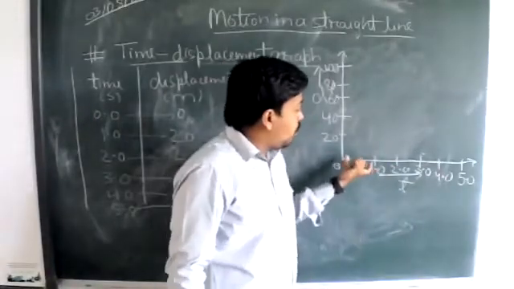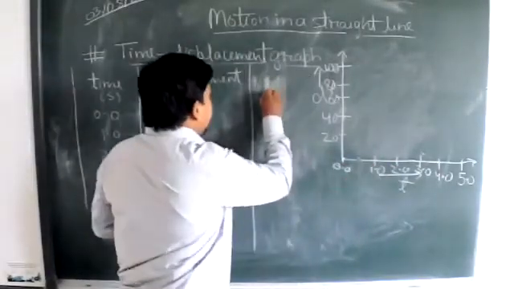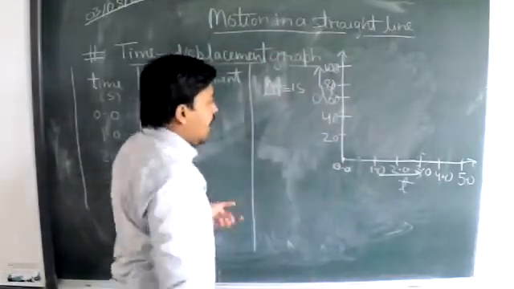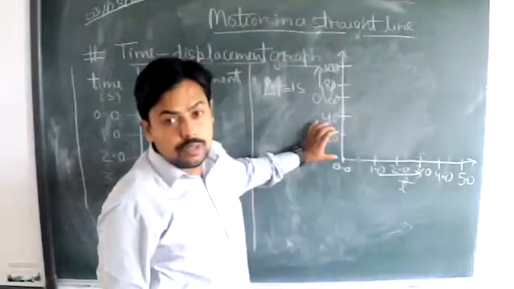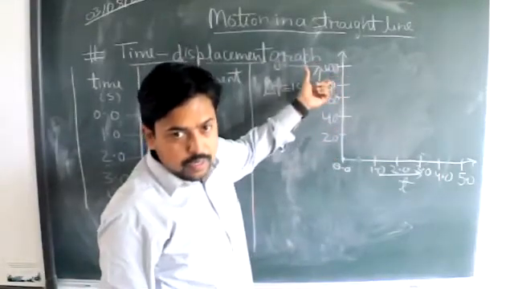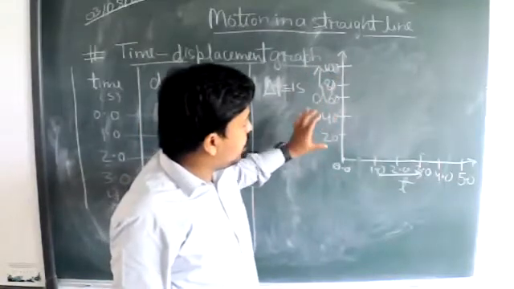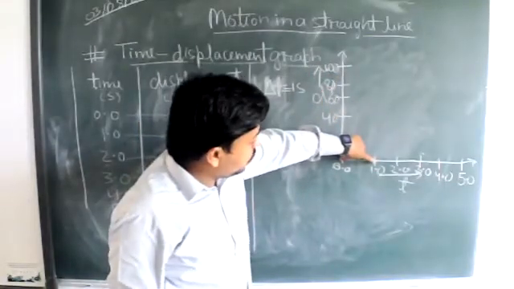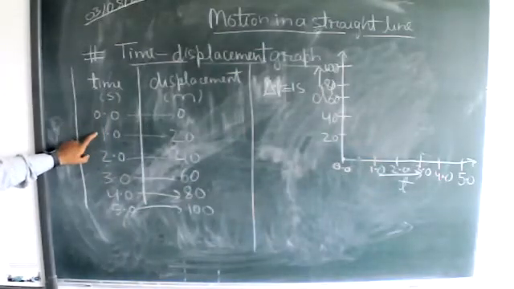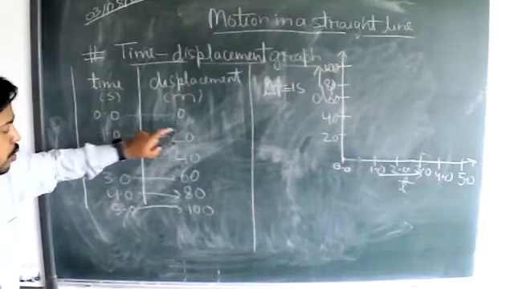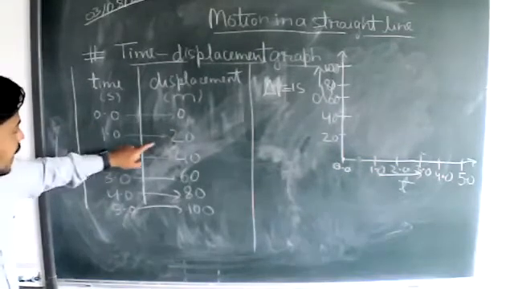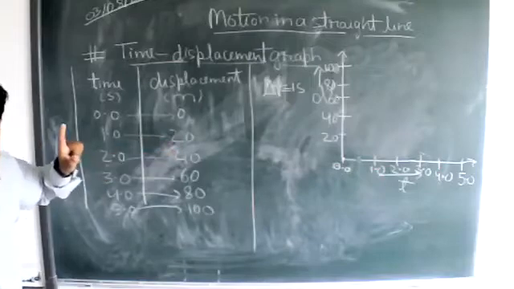Corresponding to this fixed time interval of delta t, 1 second, in between 0 to 1 second our body has moved from 0 to 20. Again, from 1 to 2 seconds, our body is traversing 20 meters of distance.